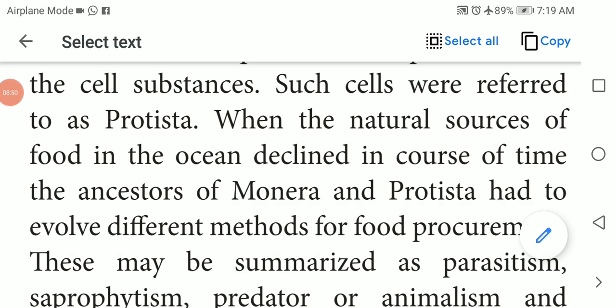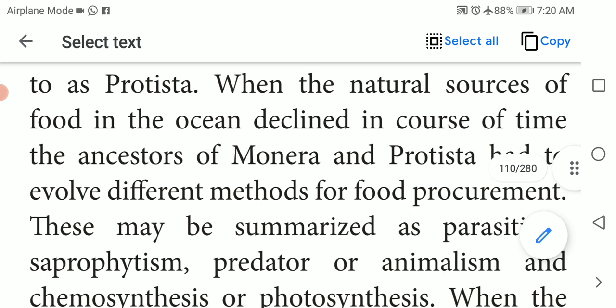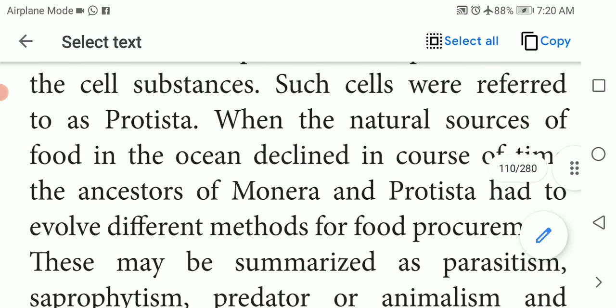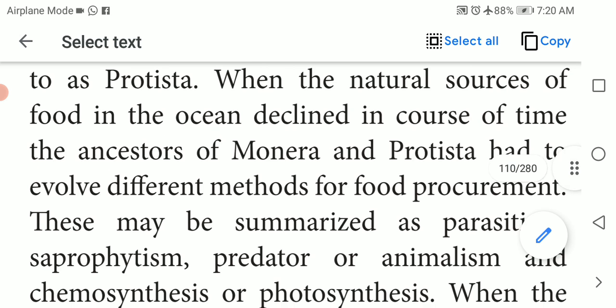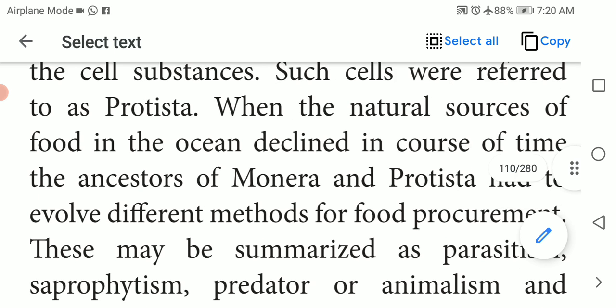When the natural sources of food in the ocean declined in the course of time, Monera and Protista did not have enough food in the oceans.